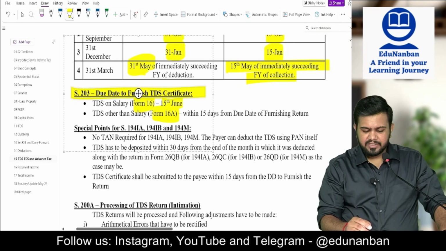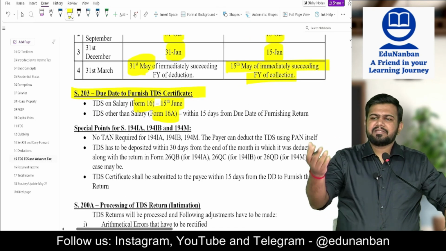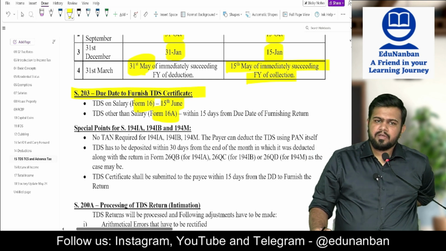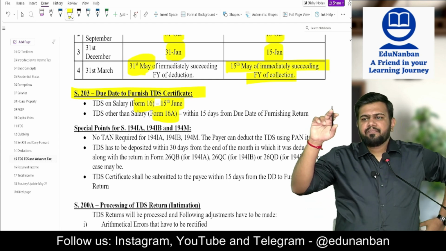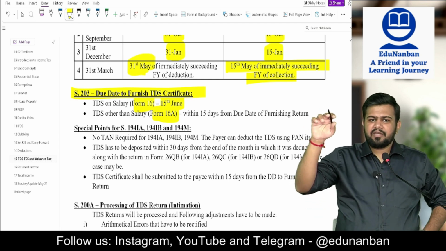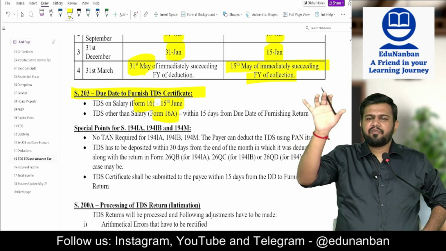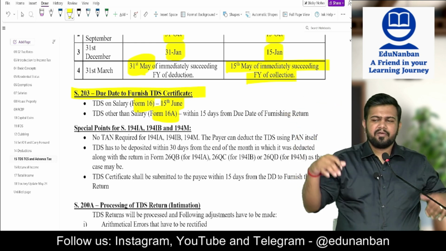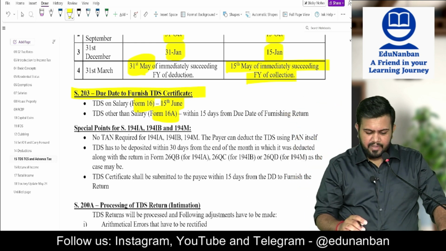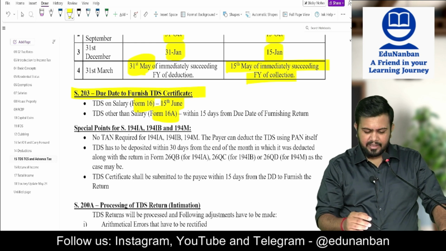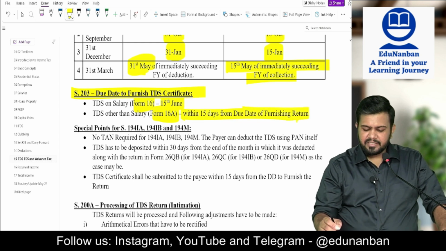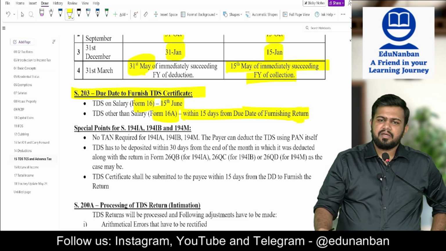In case of Form 16, the due date to give the TDS certificate is 15th June. The last date to file TDS is 31st May for the last quarter, so 15 days extra is given to give the TDS certificate proof. Then in case of other than salary, it is 15 days from the due date of furnishing the return.